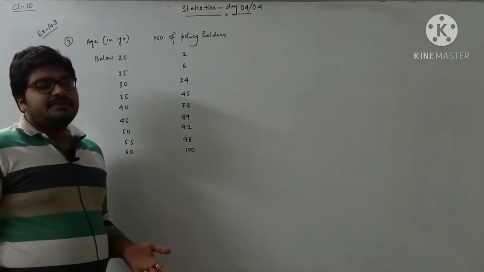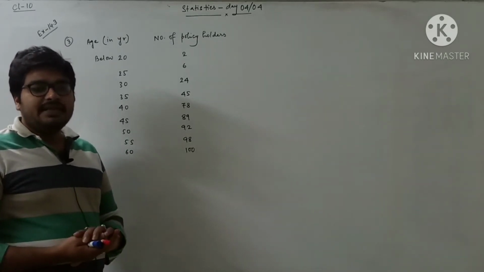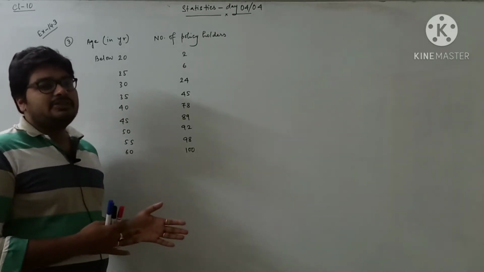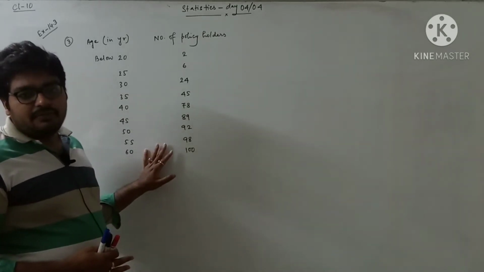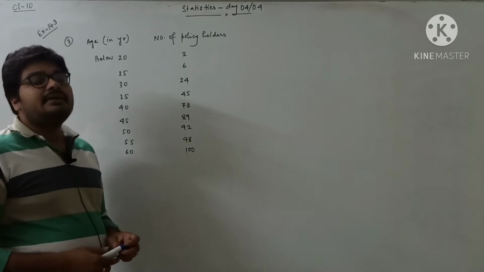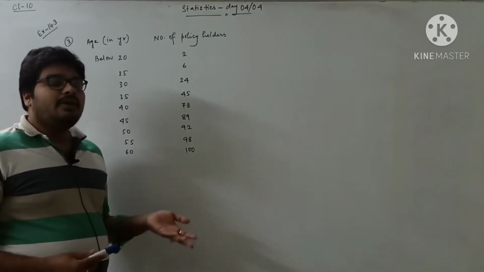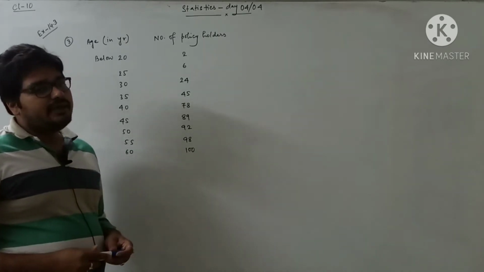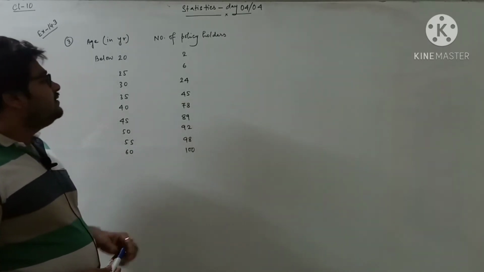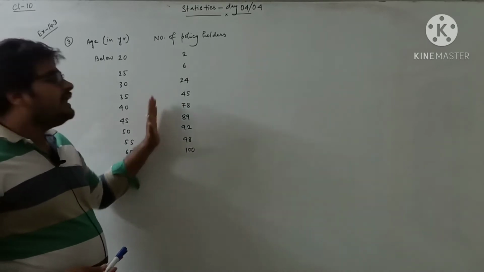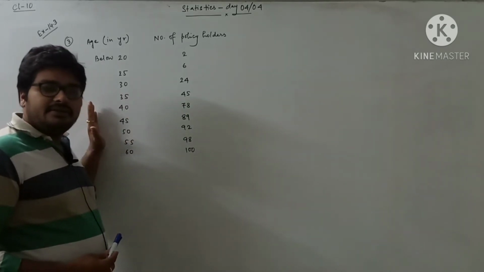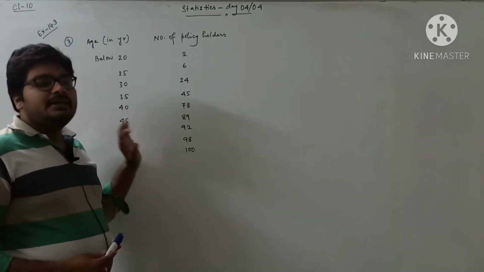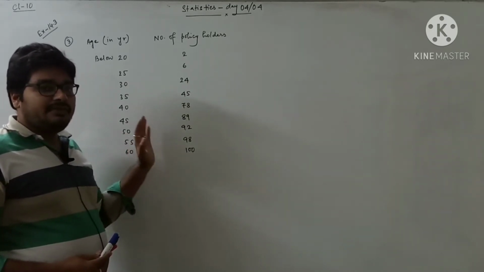As I told at first, there are two types of frequency distribution table that can be given to you. One is the less than type frequency distribution table, with which we are working now. Another is the more than or equal to type, or more than type frequency distribution table, which you can see in your NCERT book example. So this is not actually frequency, because the class interval is not given. This is one type of cumulative frequency for the less than type frequency distribution table.